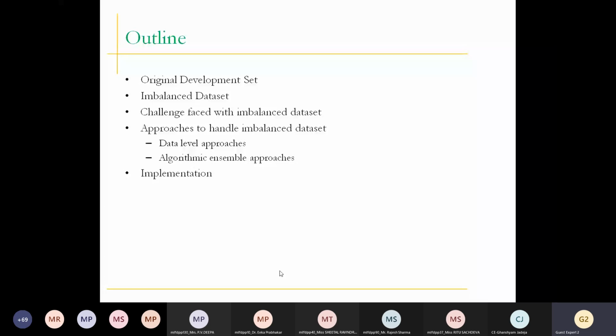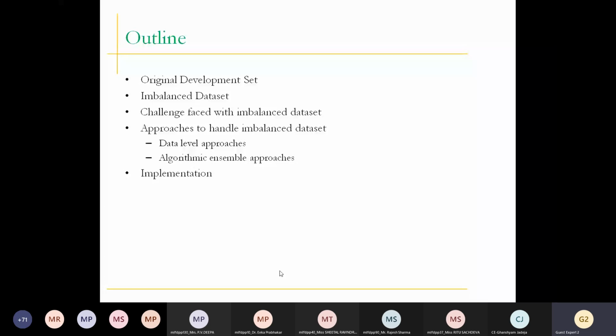I would like to begin with what is the original development set, followed by the imbalanced data set and the challenges faced when we have an imbalanced data set to feed to our machine learning model. Then we move ahead with the approaches to handle this imbalanced data set, basically how to create a balanced data set to feed to the machine learning model, and then the implementation of the same. We are going to discuss a couple of techniques of data level and algorithmic approaches to handle the data set.